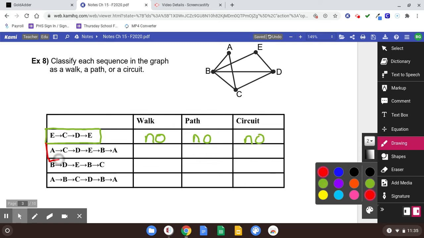The next one says A, C, D, E, B, A. So A to C to D to E to B to A. Now that started and ended at the same place. That probably makes it a circuit as long as it didn't use any edge more than once. Well, if it's a circuit, it must be a path, and if it's a path, it must be a walk. So that's yes to all of them.